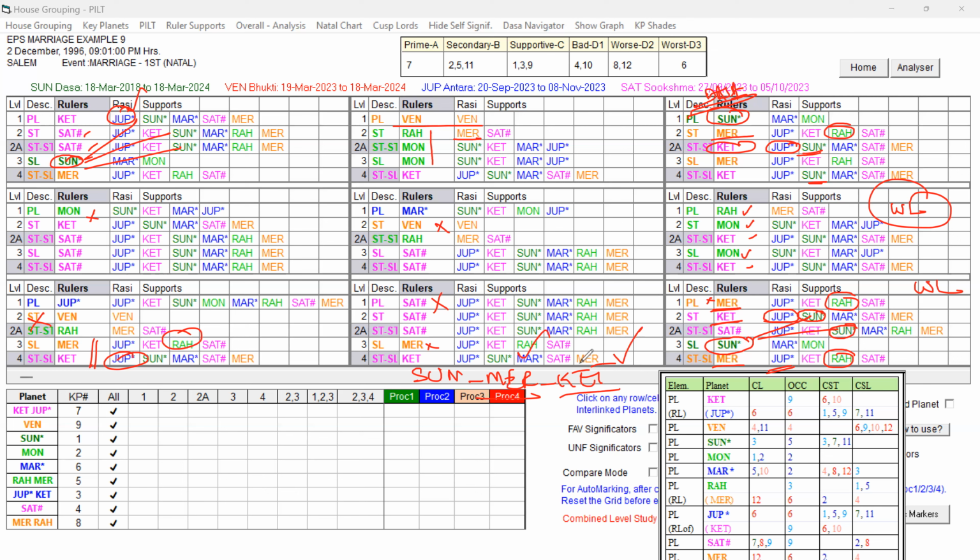So I think you are able to understand that when many planets, or only 3-4 planets, have similar colors, either the pink shade or light red, then what will happen? Unless we look at the houses involved and their impact by level-wise and combined study, we will not be able to differentiate. And also, importantly, out of the other planets, which are the favorable key planets, the Dasa lord itself is the favorable key planet. Its role in the Bhukti lord is more important.